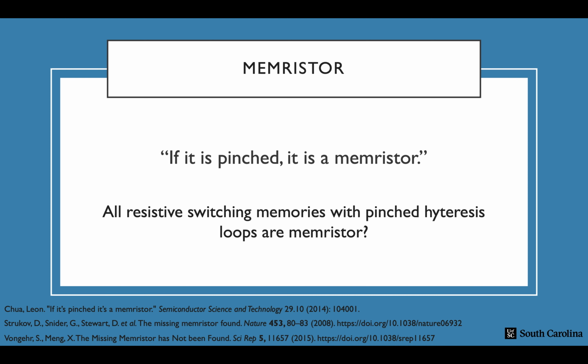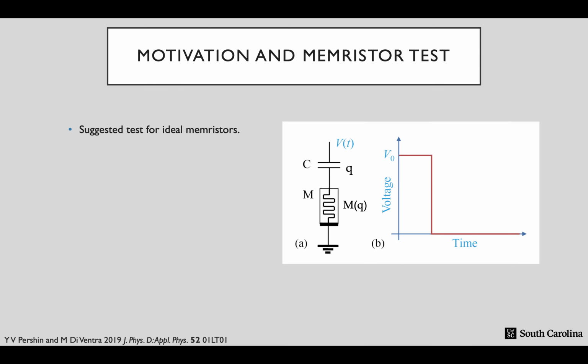However, this claim is questionable. Some researchers believe that ideal memristors are found, but the others think they have not been found. To solve this question, Dr. Pershin and Dr. Di Ventra suggested a simple test for memristors, whether the devices are ideal memristors or not.